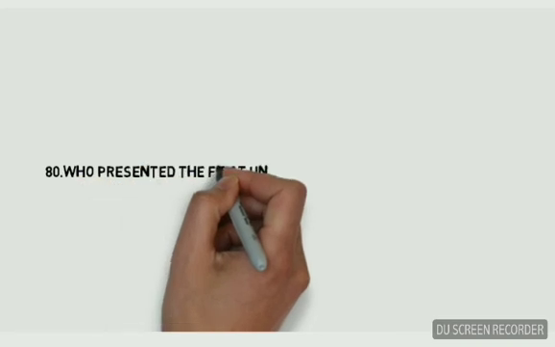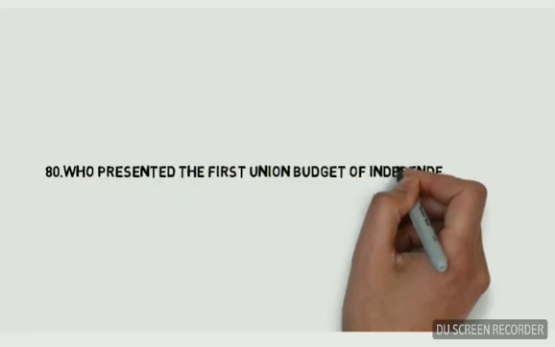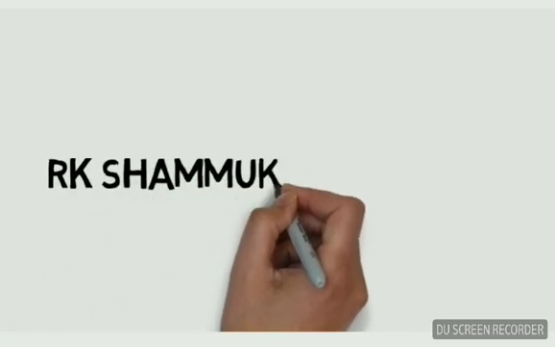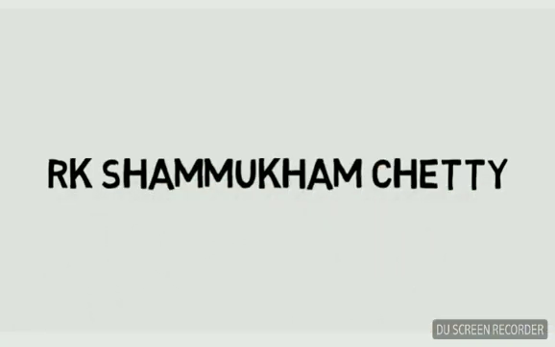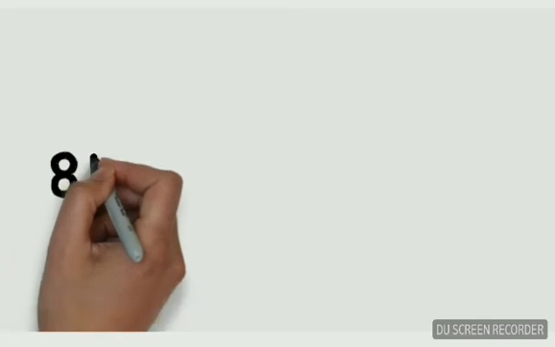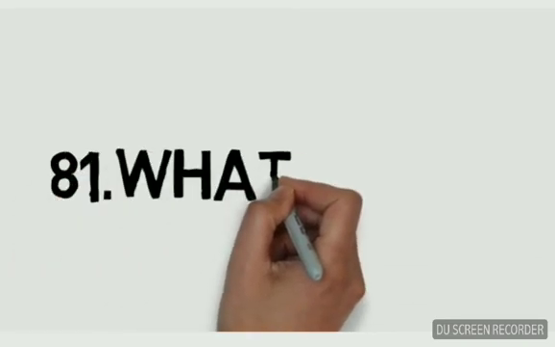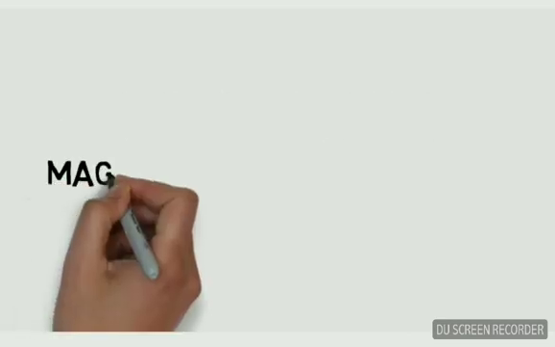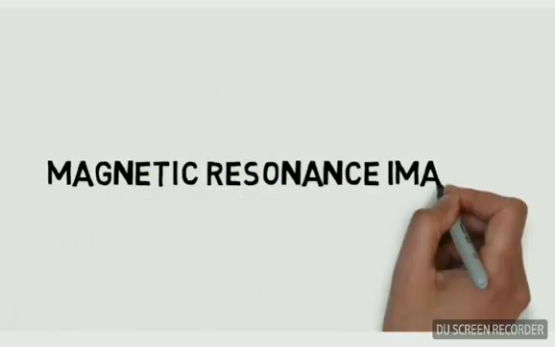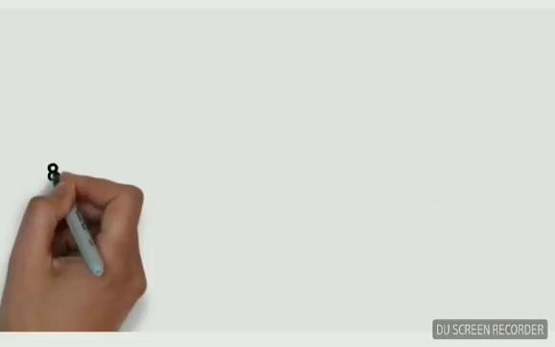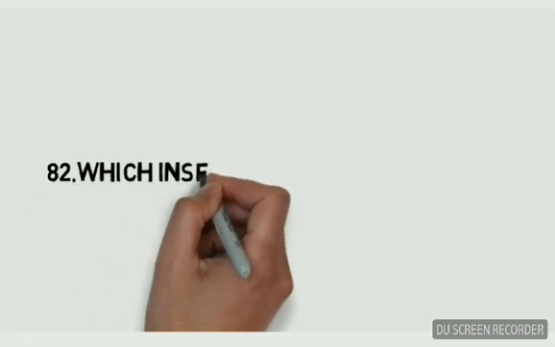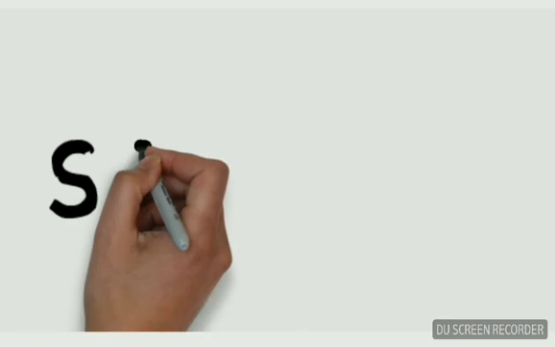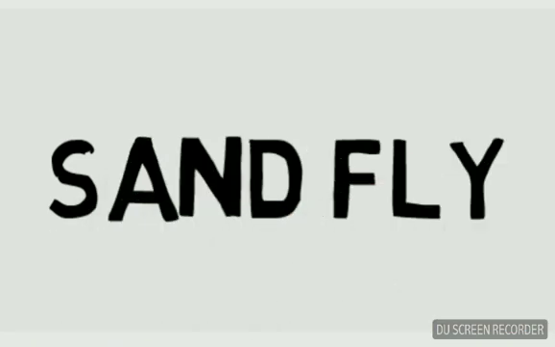Who presented the first Union Budget of independent India? R.K. Shanmukham Chetty. What is MRI? Magnetic resonance imaging. Which insect spreads kala-azar? Sandfly.